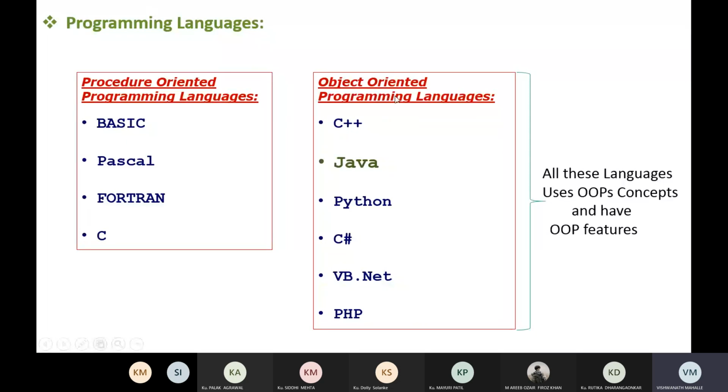Java, Python, and C sharp are pure object oriented programming languages. We are required to use classes and objects for writing the program. That's why these languages are completely object oriented, but C++ is both object oriented and procedure oriented, because it is possible to write a C++ program using the POP approach as well as the OOPS approach.